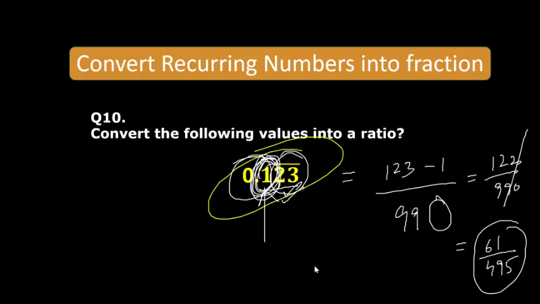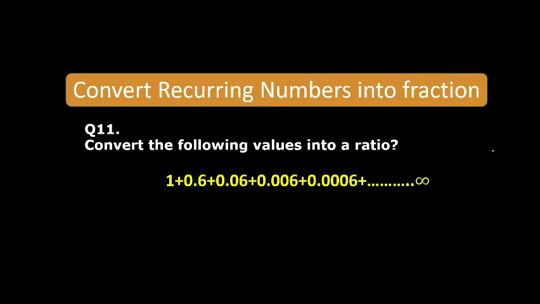Are you getting this answer? 61 upon 495, or 122 upon 990. Right? Now tell me the value of this question: 1 plus 0.6 plus 0.06 plus 0.006. Just a question to confuse you. It is also a similar question.